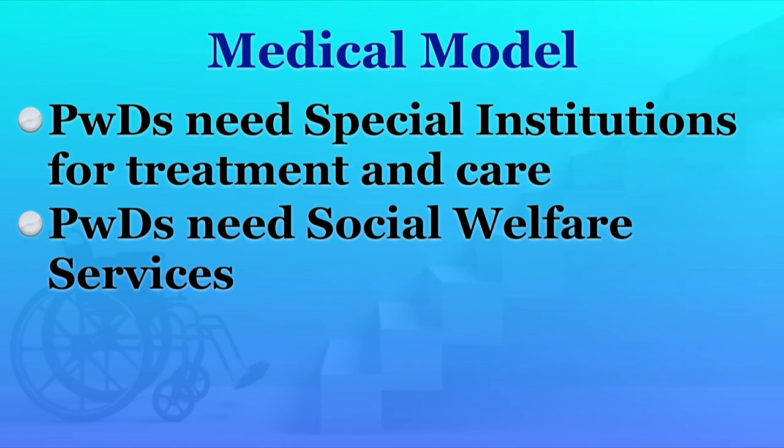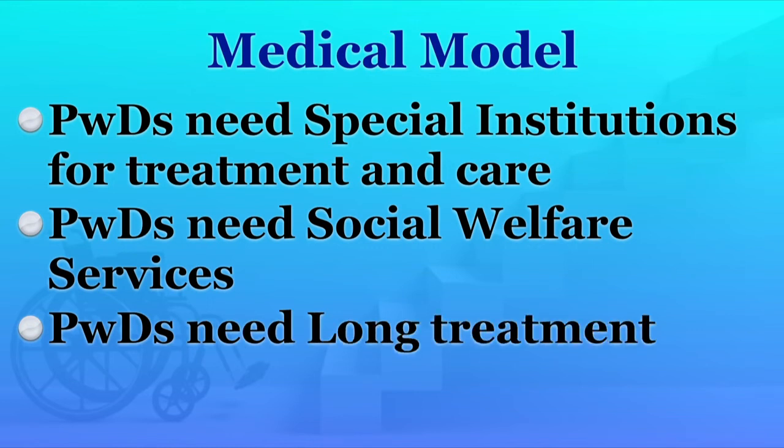It also views that there is a problem within the individual which needs to be treated, cured, taken care of, and finally which needs special institutions so that they may be kept there for long if they cannot be cured or their disability cannot be treated.